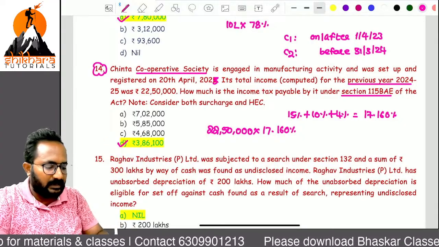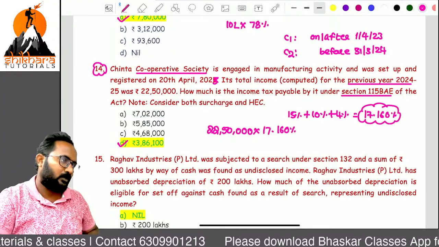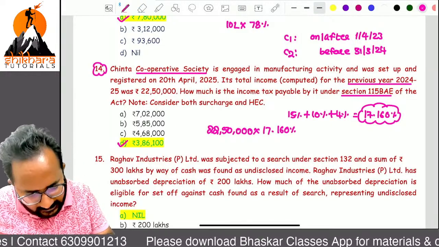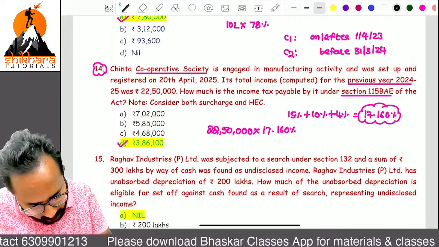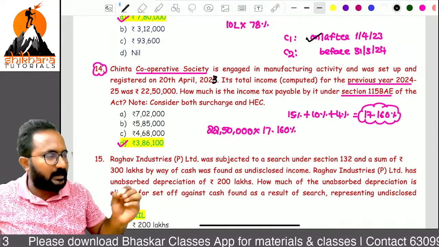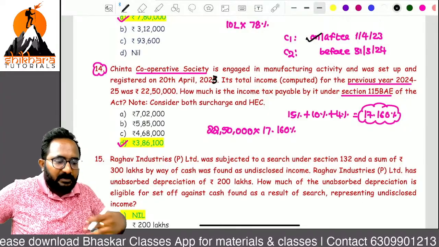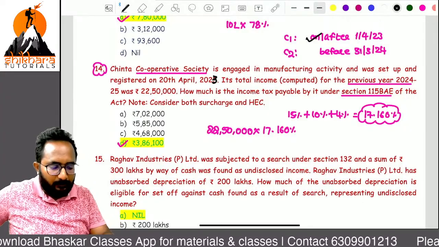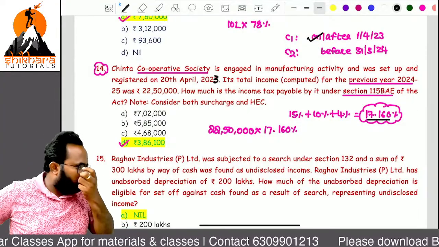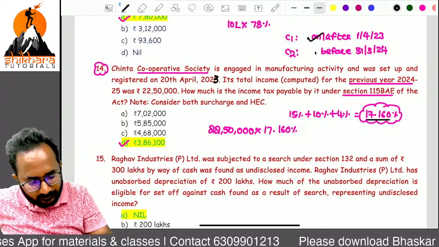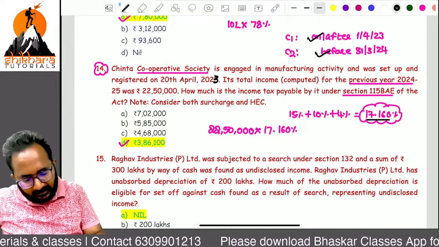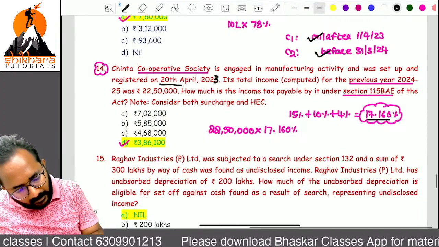Now in any year you can take this 17.160. For your satisfaction I'm changing the date, but to be honest, you can take 23 here. Set up and registered on or after this date, satisfied or not? Yes. Now we are in the present year 24-25. For this year you can apply 17.160. It is not a one-year benefit, it is continuous. Every year you can apply these rates if the two conditions are satisfied. They have not given any commencement date, so no need to compare that. And you can change it to 20th April 2023, that is correct.